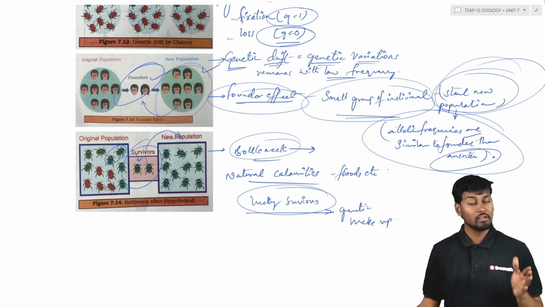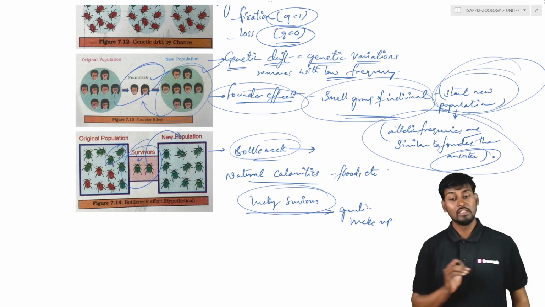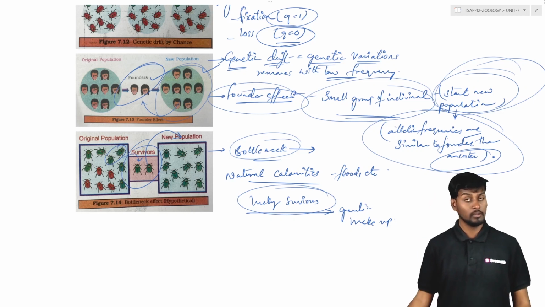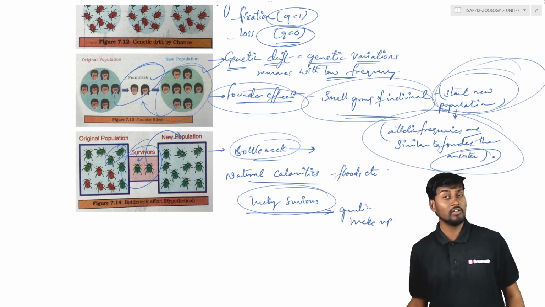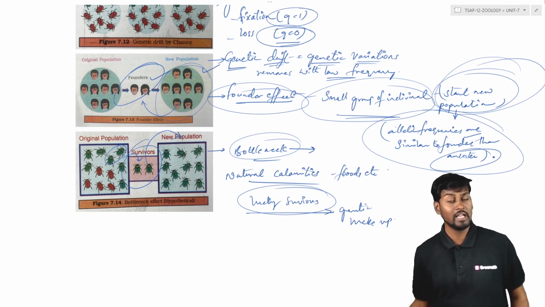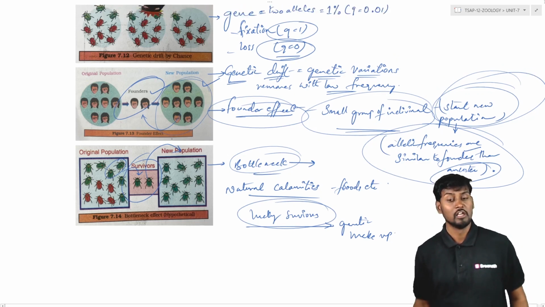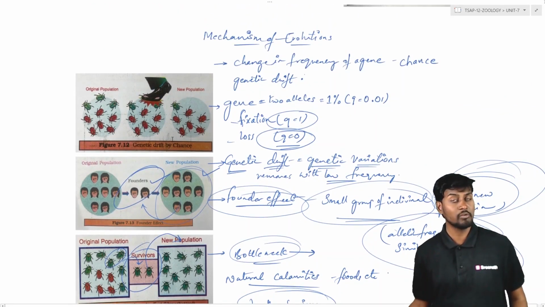So the survivors are the ones having the genetic makeup which will be passed on to the new population. So the new populations have a genetic makeup which is very close to that of the survivors when compared to the original population. This kind of effect is called the bottleneck effect, which is generally seen in sudden flooding and sudden volcanic eruptions.